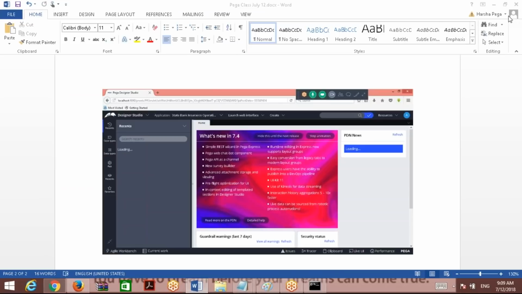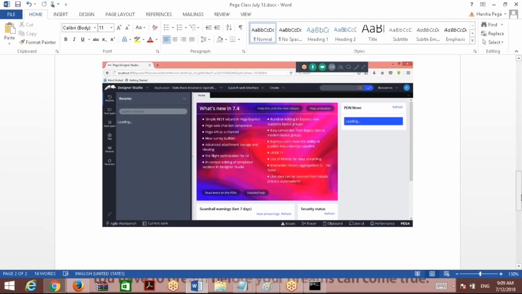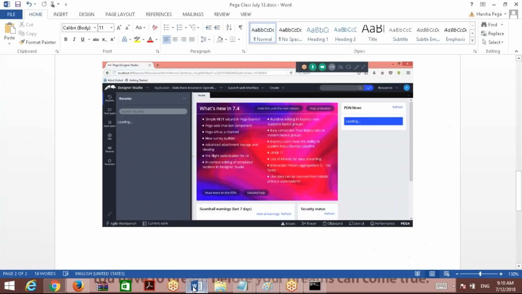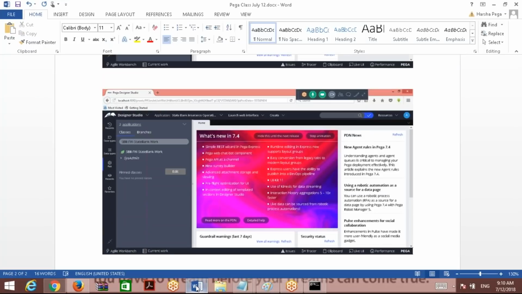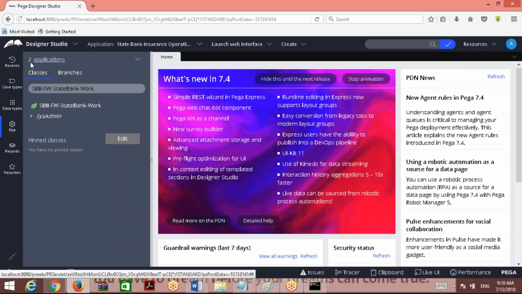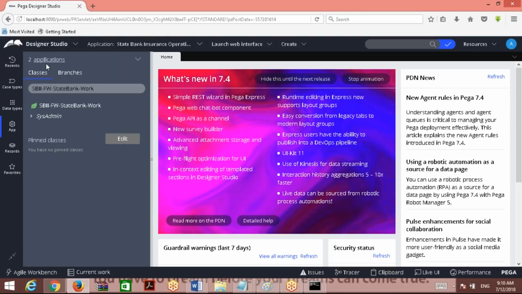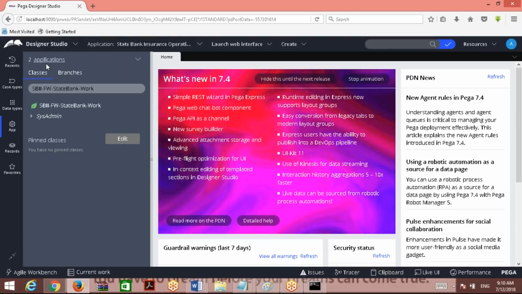No. Once you go to App Explorer, sorry, I have taken a screenshot very quickly. This is what you should see. Once you go to App Explorer, what do you see here? Two applications. Tell me what are the two applications? One is the framework. What is the name of the framework application?